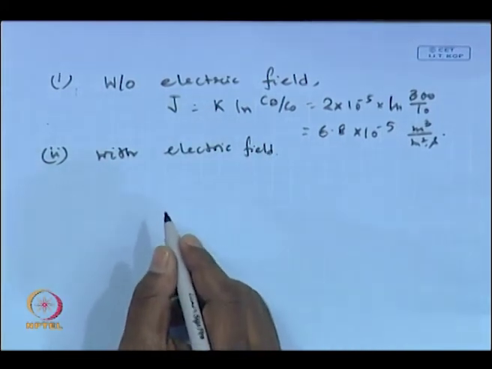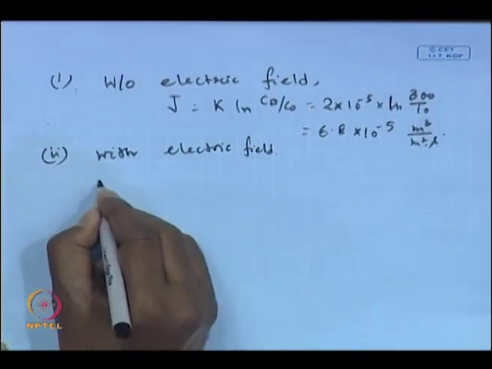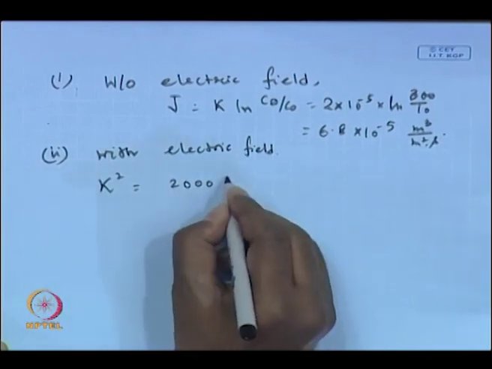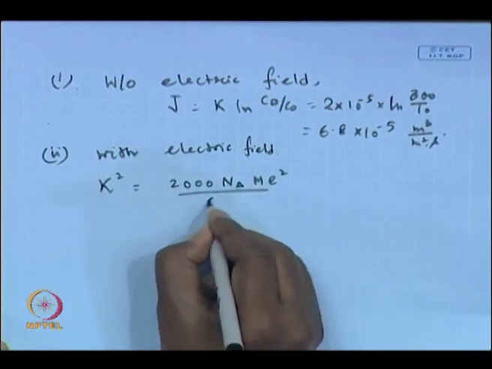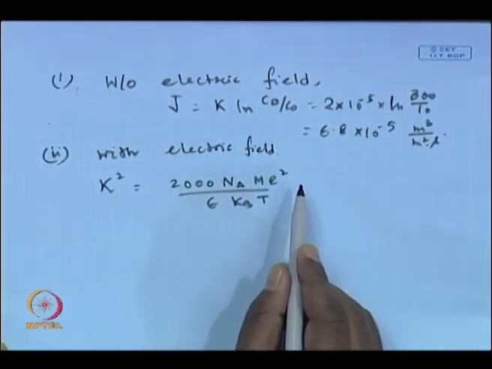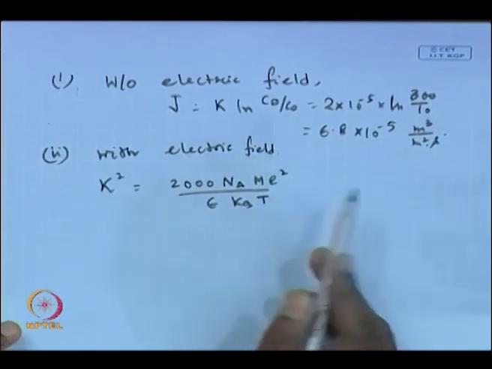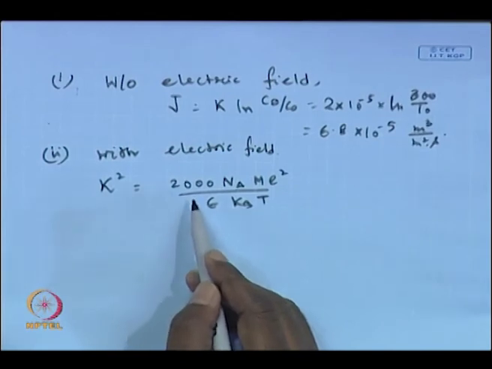Now, the first thing is you have to calculate the value of the Debye length. Kappa square is 2000 Na times m times e square divided by epsilon kBT. I just opened up the summation series, and for NaCl the summation of Zi square will be 1 plus 1, that is 2. So, 1000 was already multiplied to convert number per liter to number per meter cube. So, it becomes 2000.